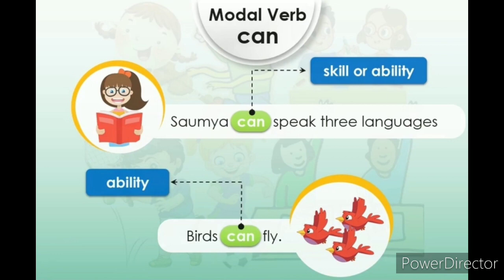Second example, birds can fly. In this sentence, birds can fly shows that they generally know how to fly.